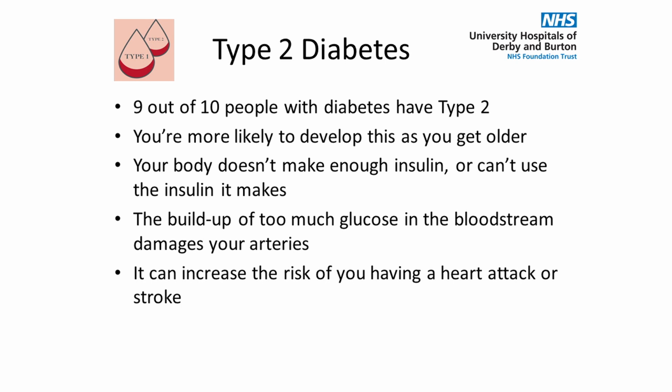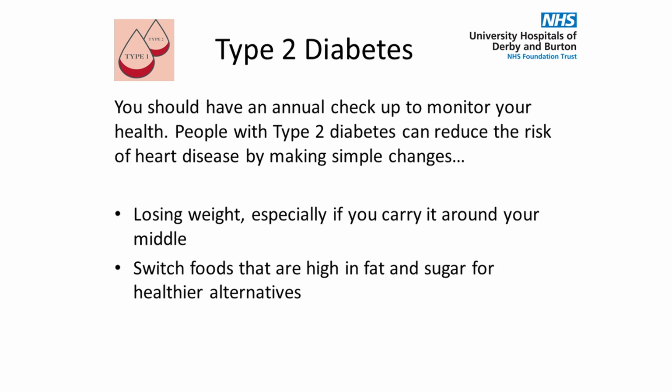In type 2 diabetes, your body doesn't make enough insulin or cannot use the insulin it makes. 9 out of 10 patients with diabetes have type 2, and people are more likely to develop this as they get older. It is also important to take medication as prescribed and to modify the diet accordingly. You should have an annual checkup to monitor your glucose control. Type 2 diabetics can reduce their risk of heart disease by making simple changes. This will include losing weight, especially if you carry it around your middle. Swap foods that are high in fat and sugar for healthier alternatives.